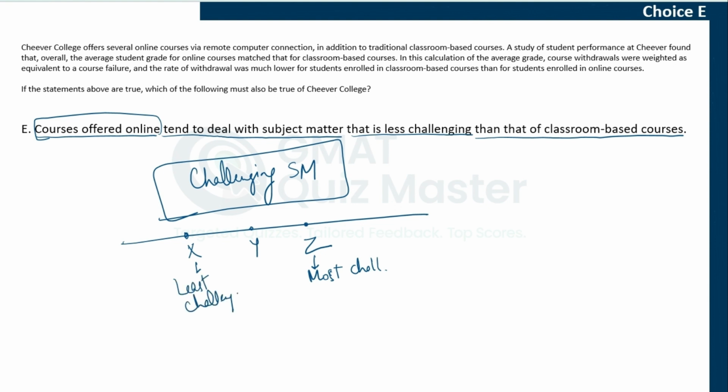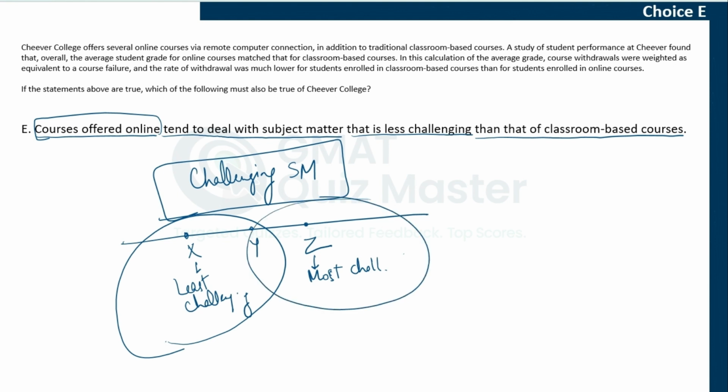Choice E is saying that online courses deal with subjects that are less challenging. The classroom ones are more challenging. You can take the example of 4 subjects here. So the classroom ones are most challenging.